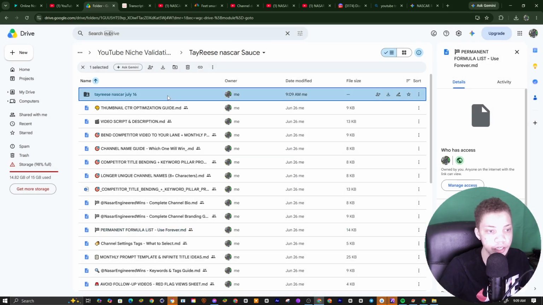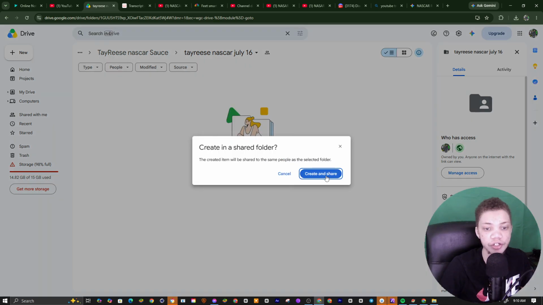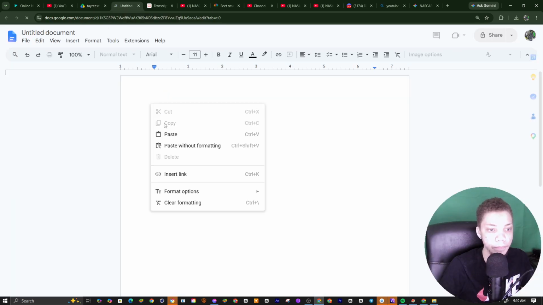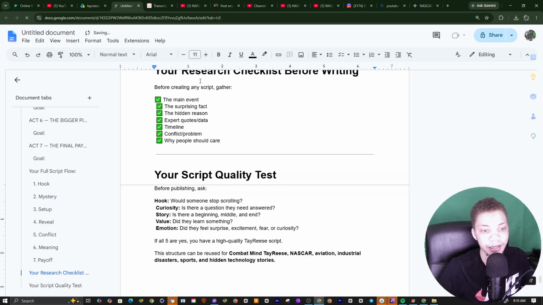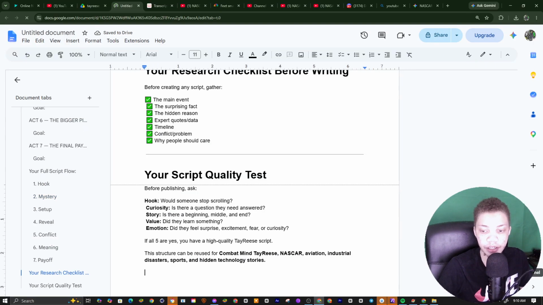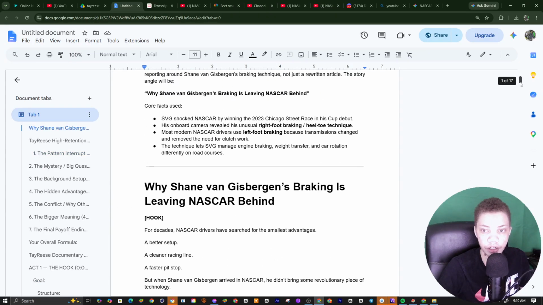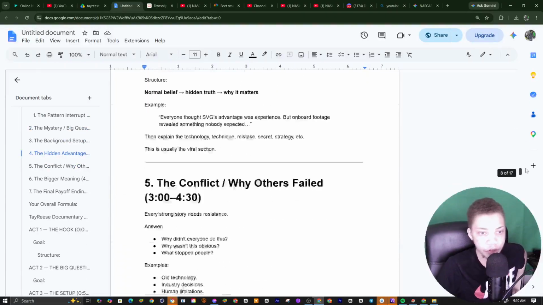I'm gonna make a new folder, and I'm gonna go to a new Google Docs link. I'm gonna go to create and share, and paste all my data here that it just gave me. So this is like our permanent structure. I'm gonna scroll to the bottom.